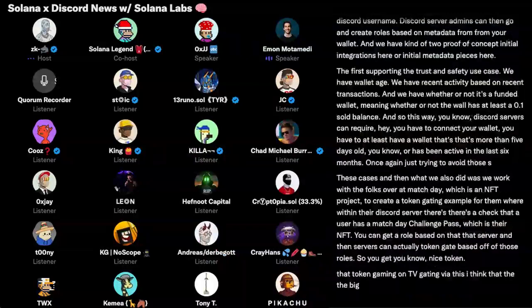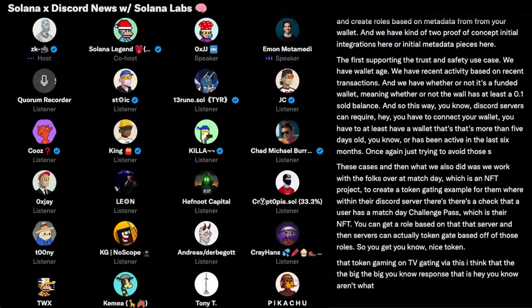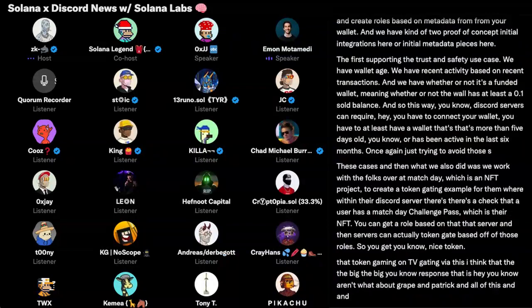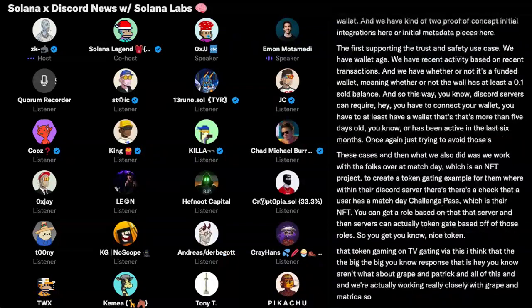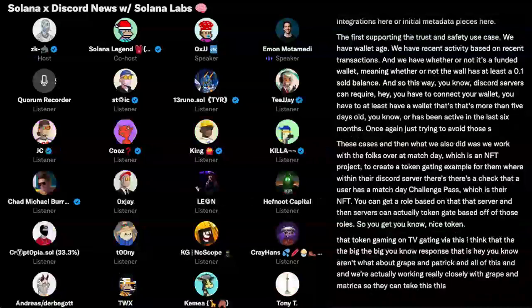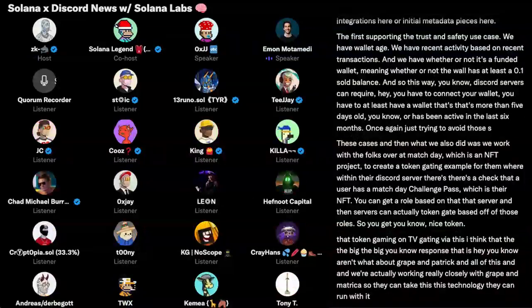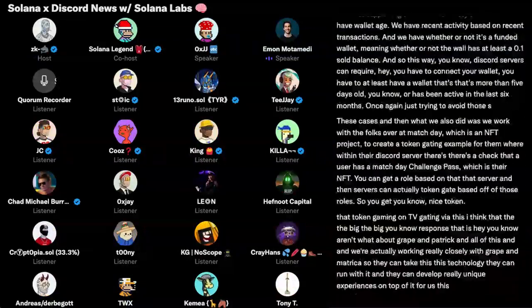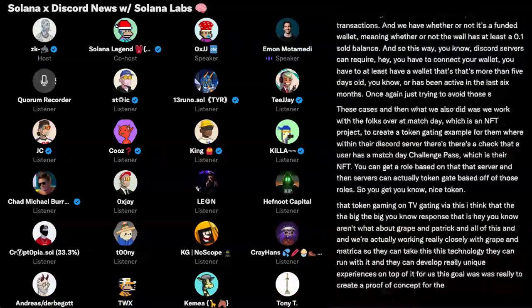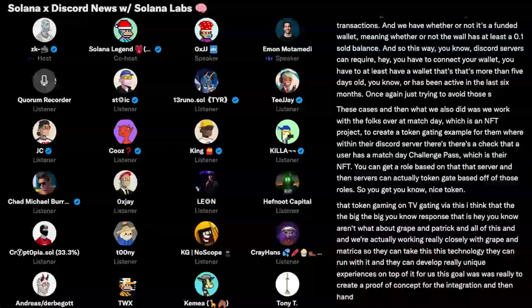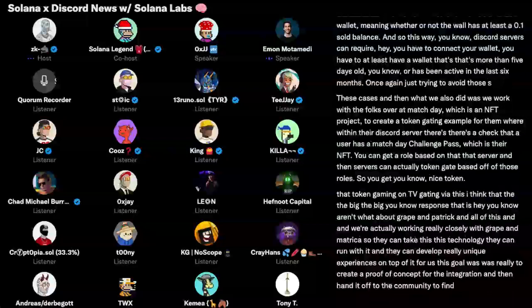I think the big response to that is, hey, what about Grape and Matrica and all of this? We're actually working really closely with Grape and Matrica, so they can take this technology, run with it, and develop really unique experiences on top of it. For us, this goal was really to create a proof of concept for the integration, and then hand it off to the community to find incredible new ways to interact with it.